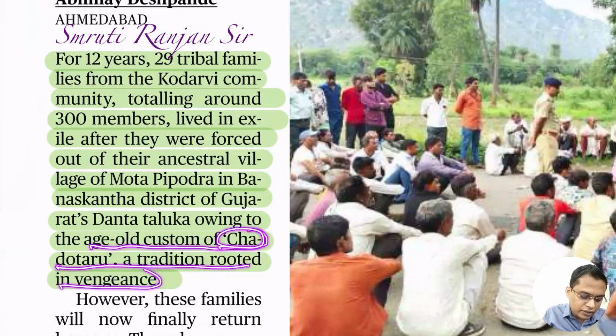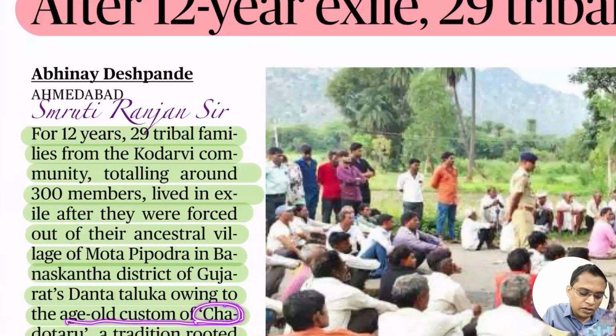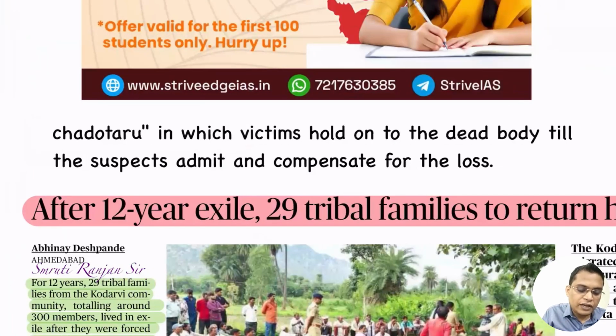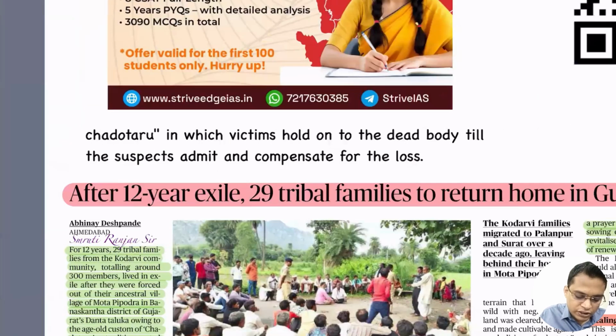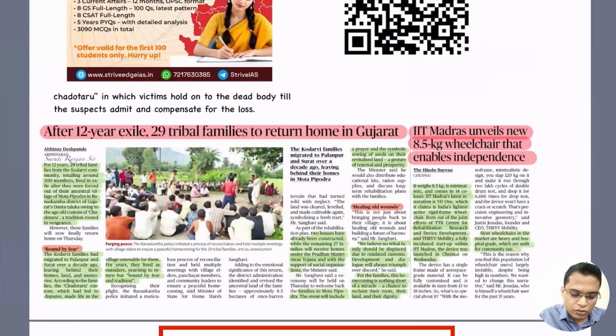So it is a tradition rooted in vengeance. So you can see here, if any family member dies, they have to hold that body until the suspect admits or compensates for the loss. So this story is something you can note.